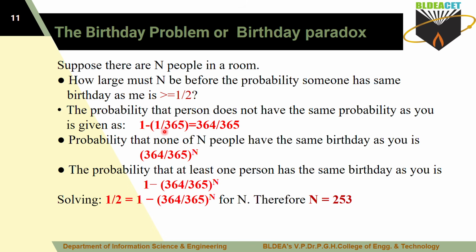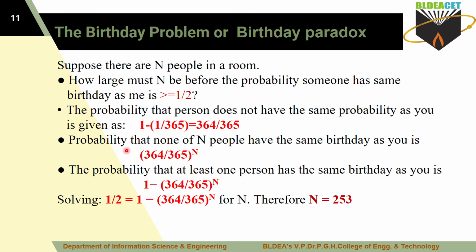If that person has a unique birth date, then what is the probability? 1 minus 1 divided by 365. 365 means what? In a year we are having 365 days. So that's why you may have the birth date of anyone among these 365 days. So if my birthday is on the 365th day, then what is the probability I'll get? 364 divided by 365. Remaining birthdays may be the others here.